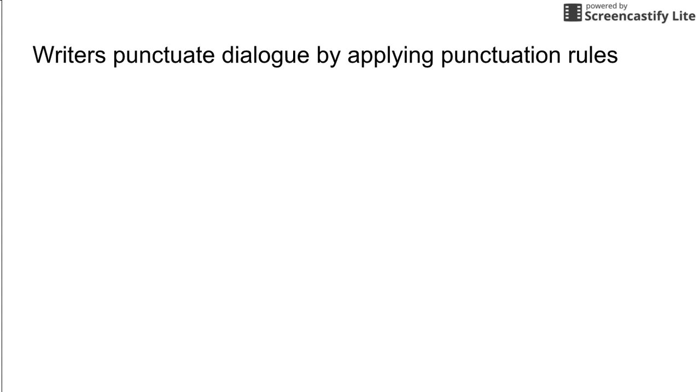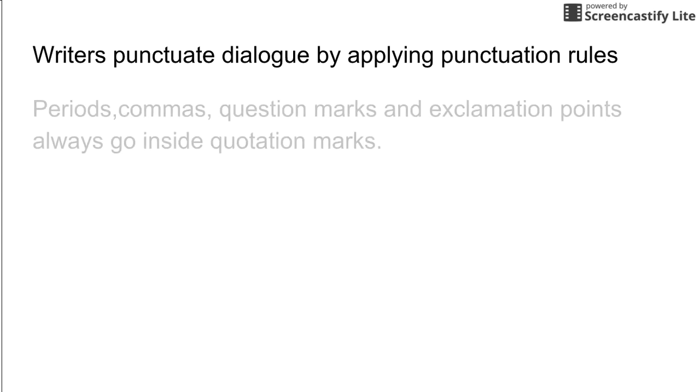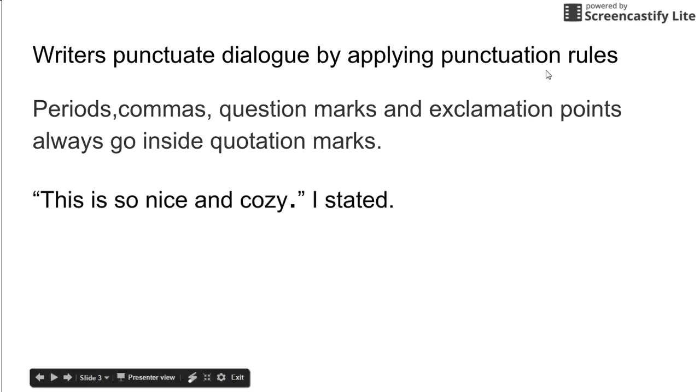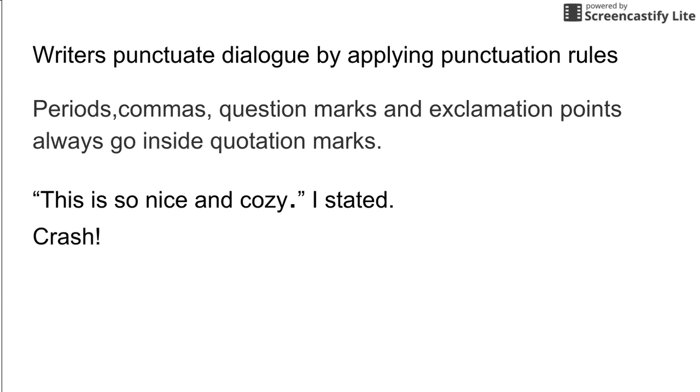The second rule. Writers punctuate dialogue by applying punctuation rules. Periods, commas, question marks, and exclamation points always go inside quotation marks. For example, "This is so nice and cozy," I stated. Crash. "What was that?" I inquired.